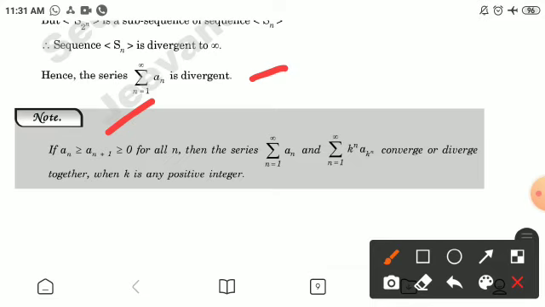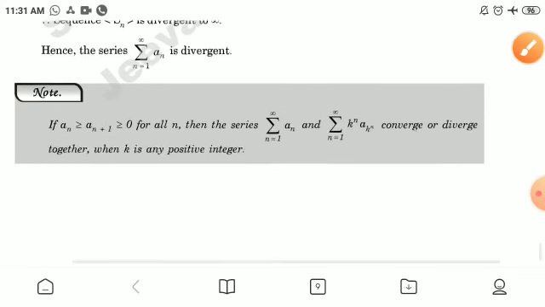Note, if an is greater than equal to an plus 1 is greater than equal to 0 for all n, then the series summation an and summation k^n a_(k^n) converge or diverge together, where k is any positive integer.